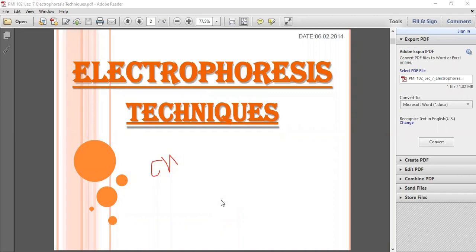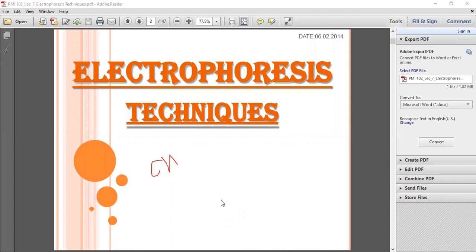I am repeating: movement of charged molecules happens by providing an external electric field, and the movement occurs in gel medium. Now, one more question is raised in my mind.